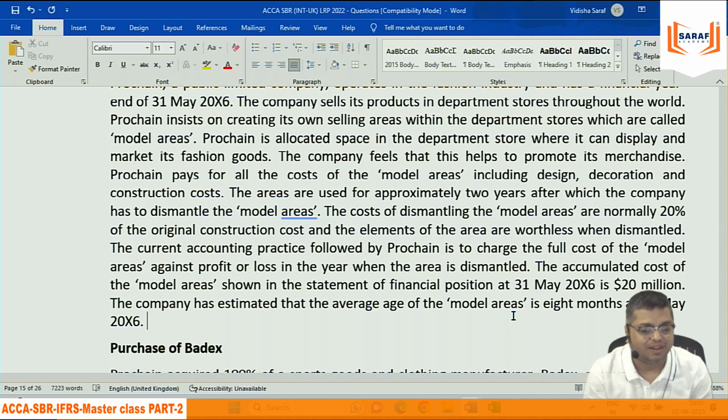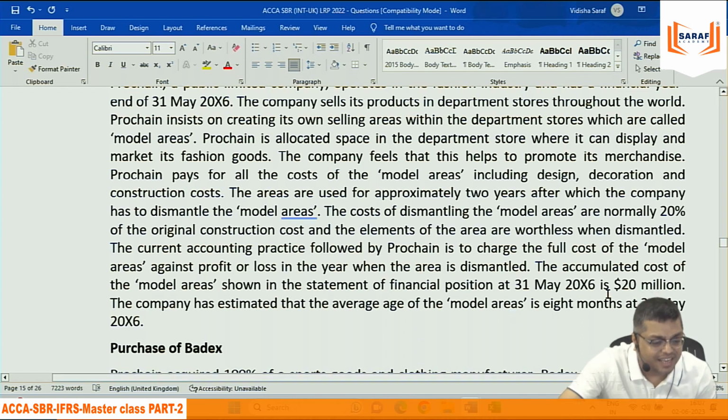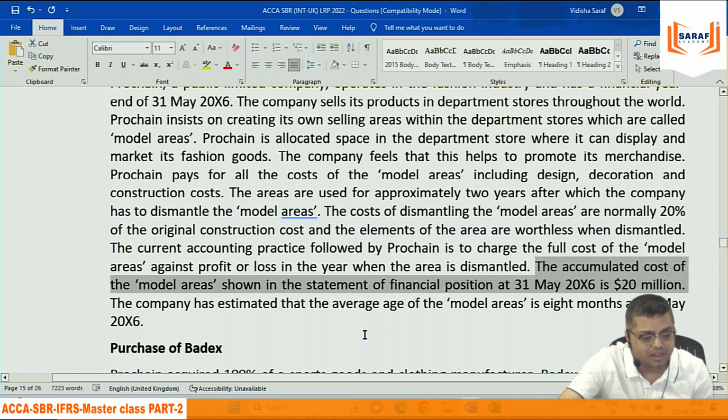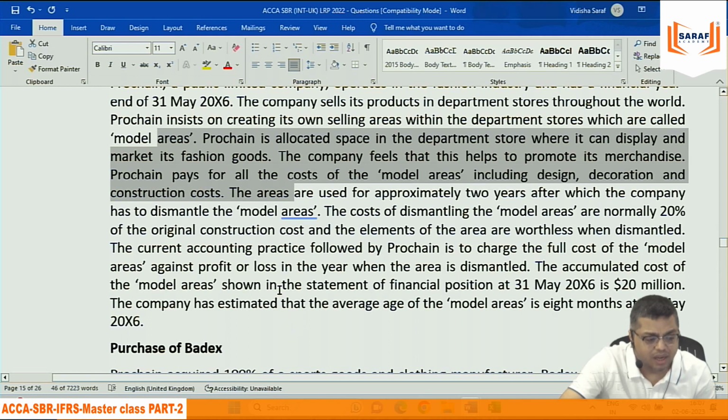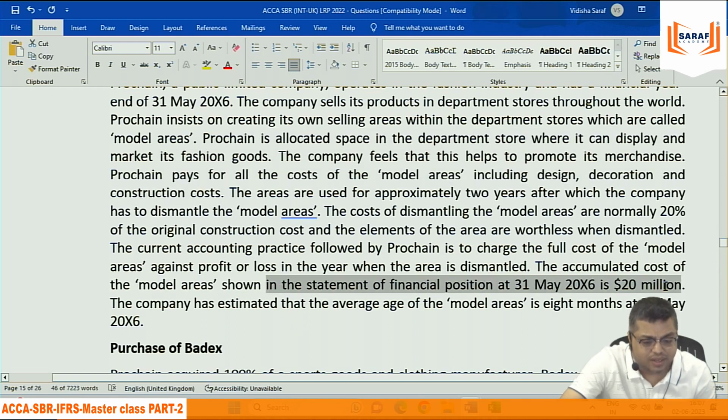What you are saying, no. This figure is saying that the accumulated cost of model area shown on the statement of financial position is 20 million. This does not have any relationship with the dismantling expenditures. They are saying that whatever model area expenditure you have incurred, out of that the asset value of 20 million is still there, and the remaining life is 8 months.